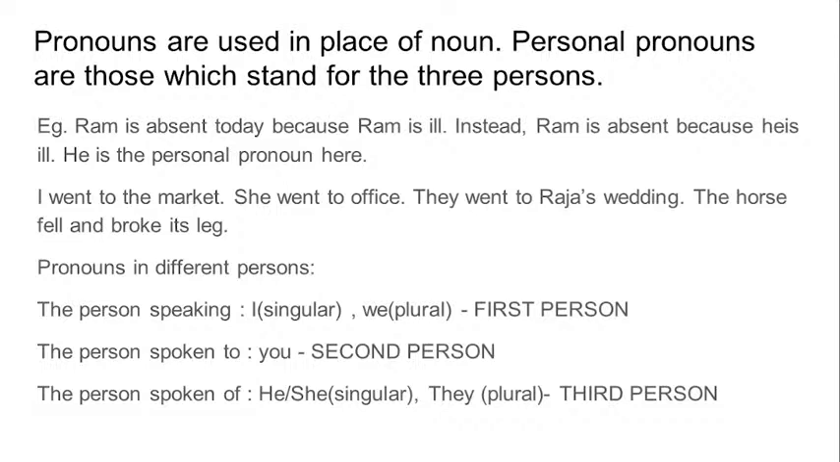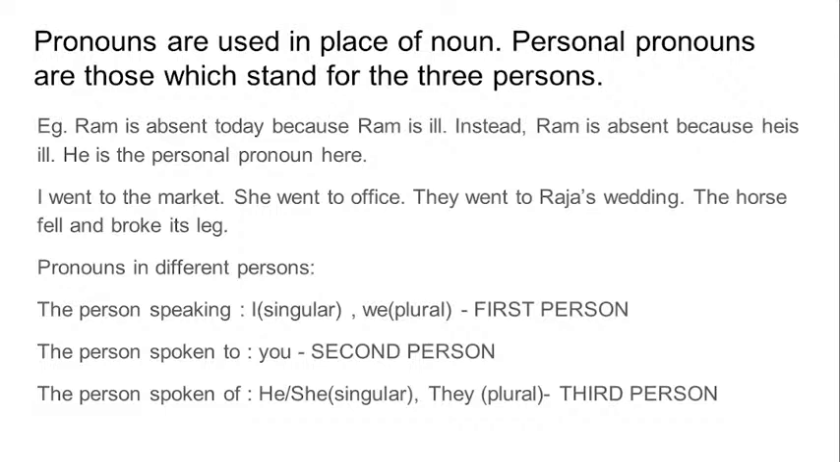In the next sentence I've written: Ram is absent because he is ill. So he has been used in place of the second Ram. Here we have written because he is ill, and the meaning is the same, but it sounds really good. So he is the personal pronoun over here. There are many kinds of pronouns, and their uses are different. Today we are using only personal pronouns.